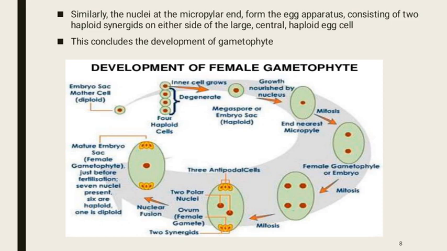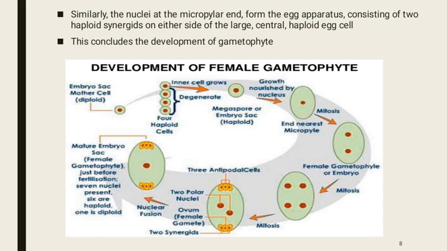After growth nourished by the nucleus, the nucleus enlarges in size and divides several times and forms 8 nuclei, which move towards the two different poles, one at the chalazal end and one at the micropylar end. Then one nucleus from each end comes to the center and they fuse together and form the female gamete.